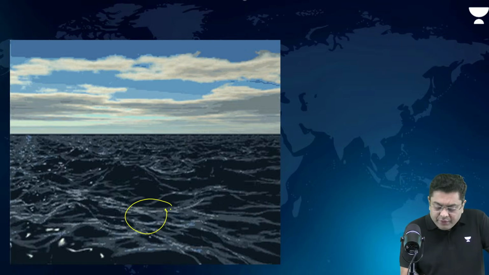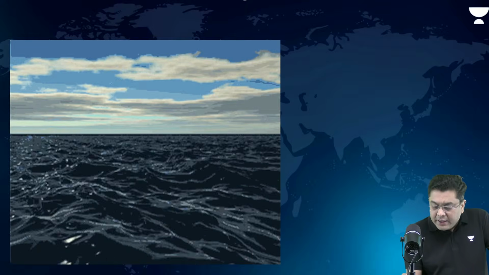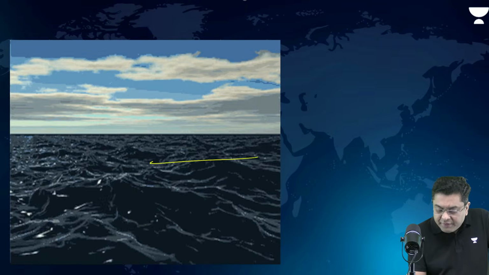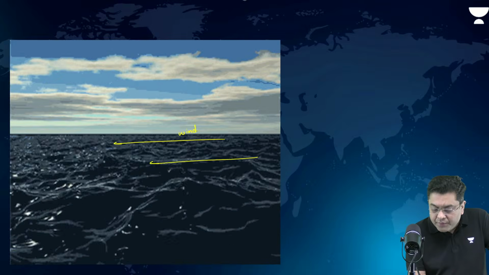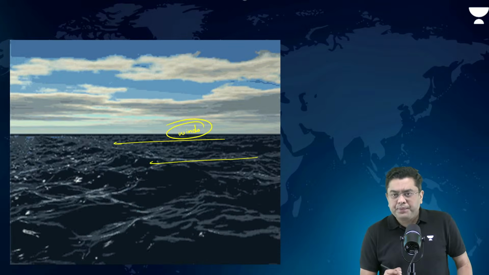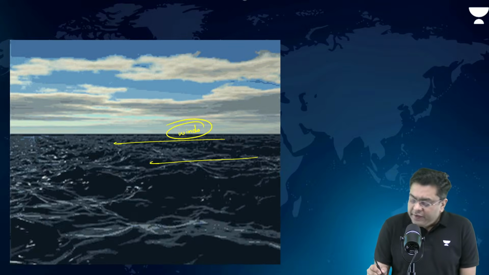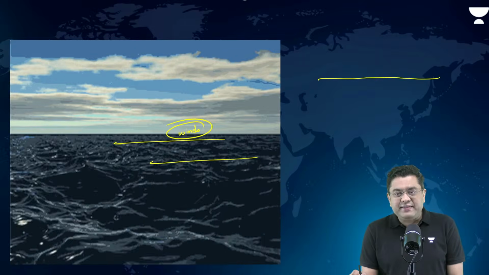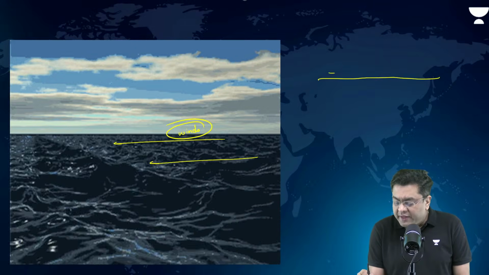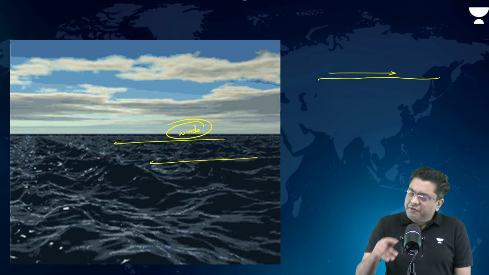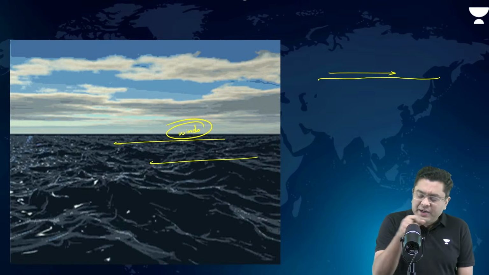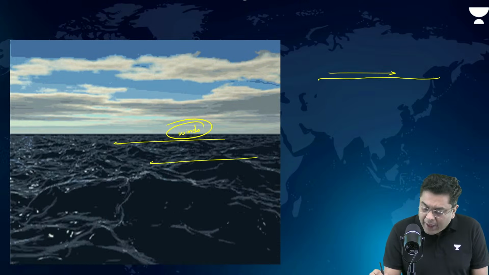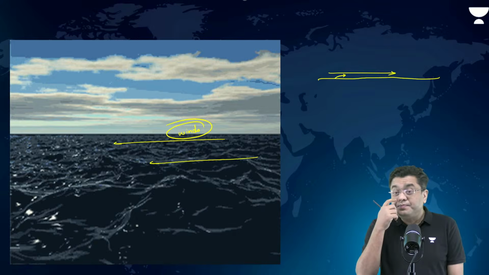This kind of a motion will always be created due to the impact of the surface winds. You have winds which move in the atmosphere, right? Now, imagine this as the sea surface. On top of it, if the winds are moving, the winds will have a frictional drag. With that frictional drag, they will try to pull up some water along with that.